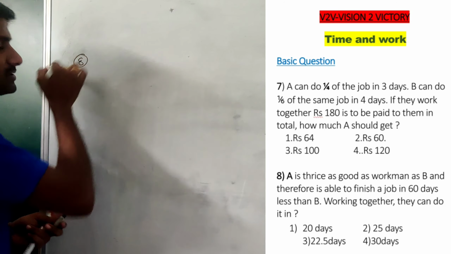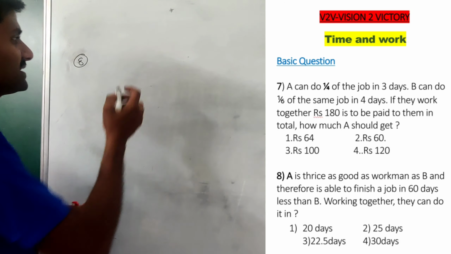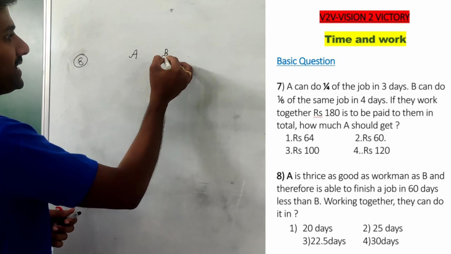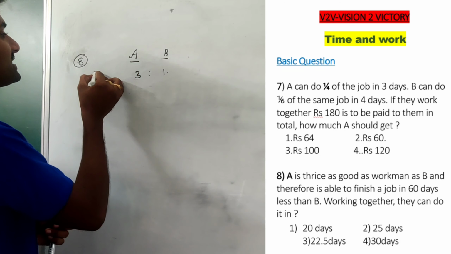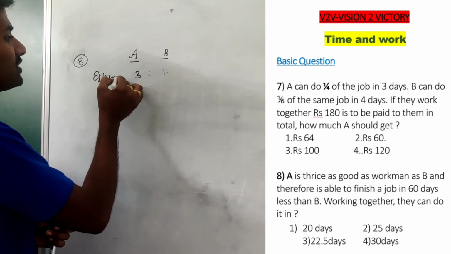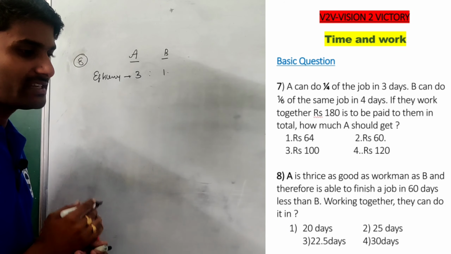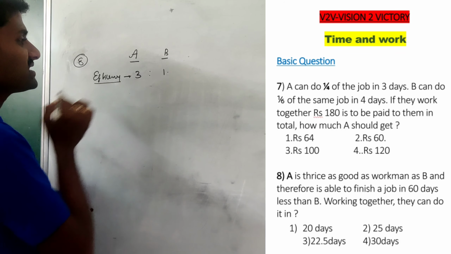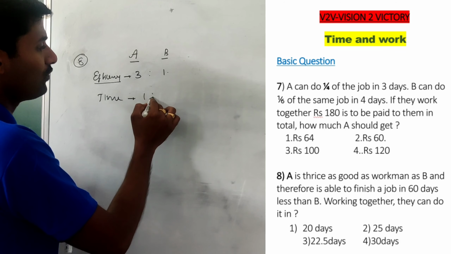Okay, see the 8th question. A is thrice as good a workman as B. So the efficiency of A and B is 3:1. Then A can complete the job in 60 days less than B. So the efficiency is 3:1 and the time is exactly 1:3.